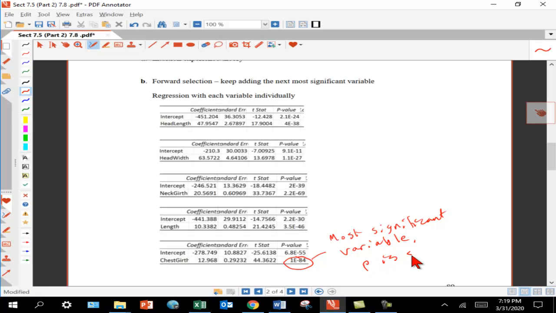P is smallest. And so let's put that one into the model. So the variable that went with that p-value was chest girth, and I say now, all right, whatever else happens, my model is going to include chest girth.